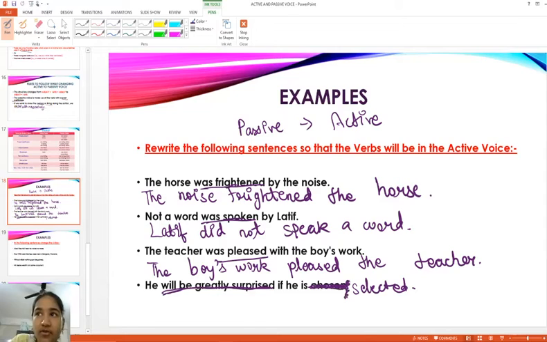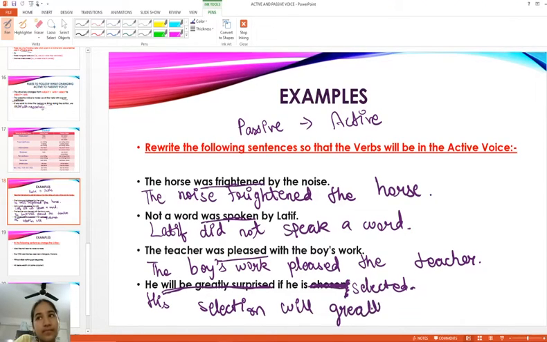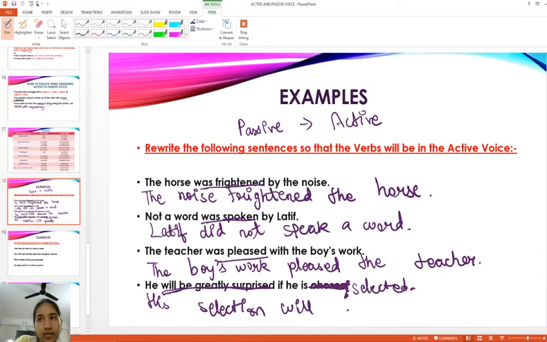It will be easier for us. He'll be greatly surprised if he's selected. His selection will greatly surprise him.